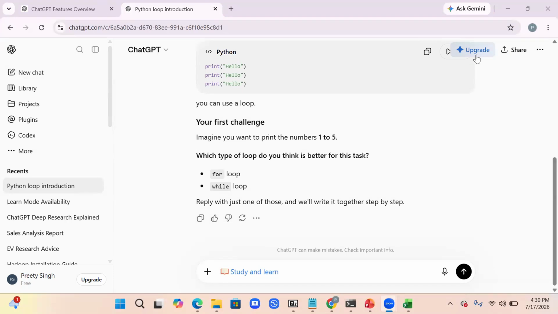In simple terms, think of learn mode as sitting with an experienced teacher. Instead of completing your homework for you, the teacher asks questions, gives hints, explains your mistakes, and helps you discover the answer yourself. That's exactly how learn mode helps you truly learn, not just give you the answer. And that's exactly how ChatGPT is working.